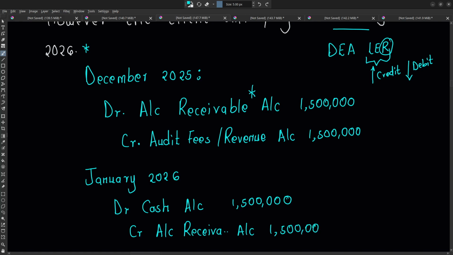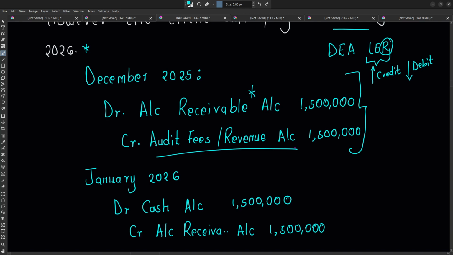So in December 2025, because we have provided these services, it is just that we have not been paid, we recognize revenue. That is what we mean by when revenue is earned.